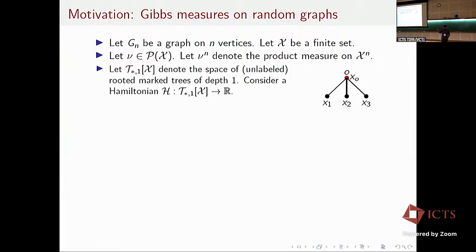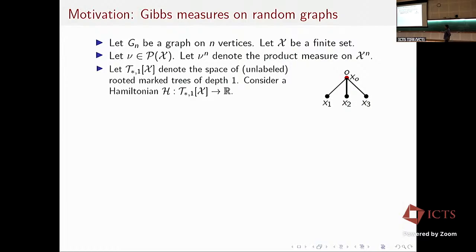So to define a probabilistic graphical model, I have to also introduce this notation. I look at the space of all rooted trees of depth 1, where every vertex has an X-valued vertex mark. Okay, so here is an example. There is a distinguished vertex called the root, and there are certain neighbors for the root. Every vertex in this depth 1 tree gets an X-valued vertex mark. The set of all elements of this form, I denote by T*_1(X). T star meaning there is a distinguished vertex, and 1 means it's a depth 1 tree.